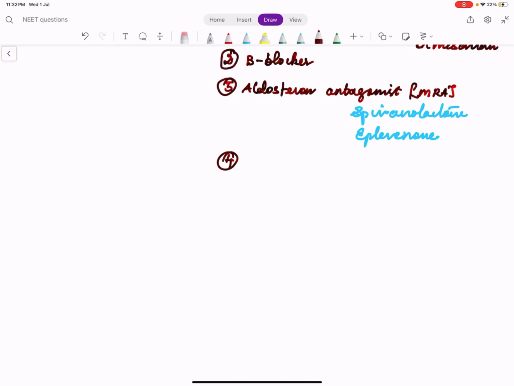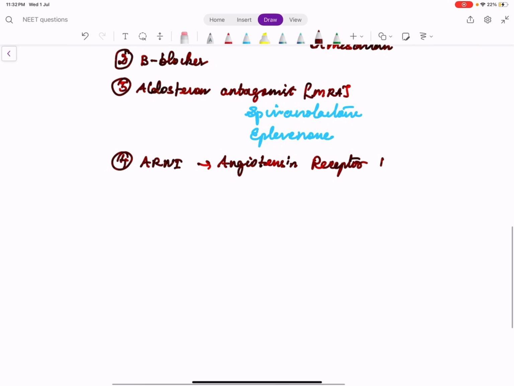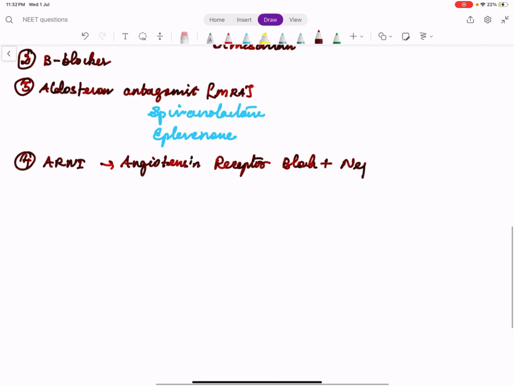The fourth pillar is ARNI. ARNI stands for angiotensin receptor blocker plus neprilysin inhibitor.